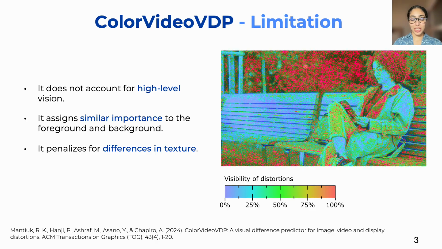Another problematic case of ColorVideoVDP is that it penalizes per pixel differences in high entropy texture, for example, the curly hair of this woman. As you can see, ColorVideoVDP is really penalizing the distortion here. In reality, most people discard the small texture differences.